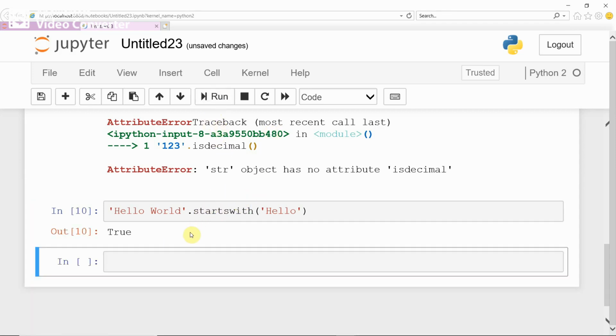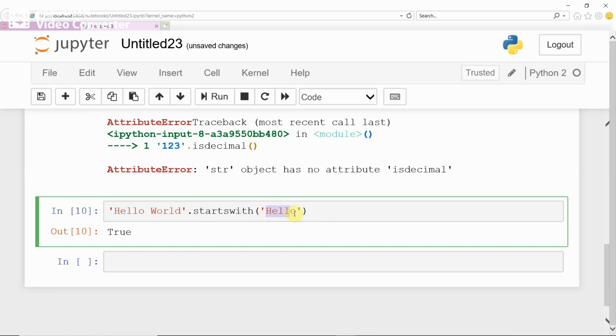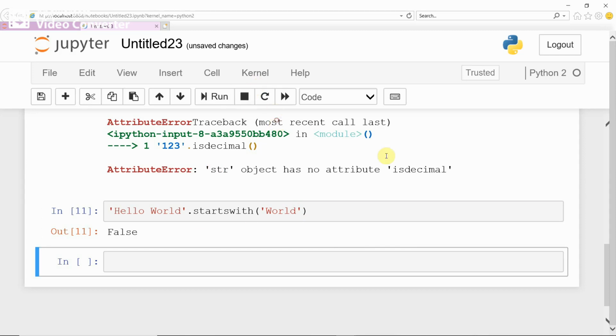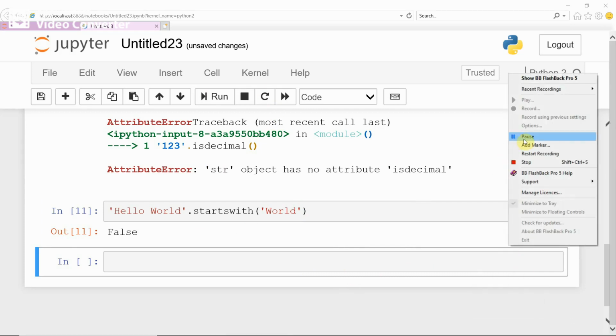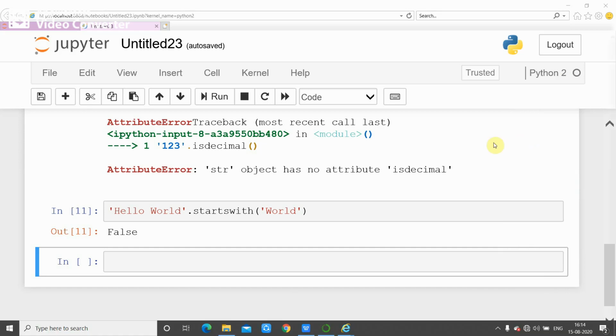It gives true, yes, hello world starts with hello. Now, is hello world started with world? Just run. You see, no, hello world does not start with world, therefore it is giving false.